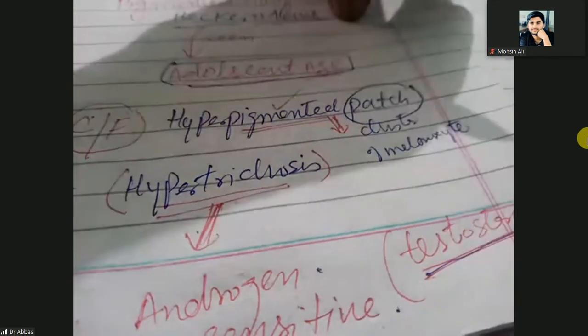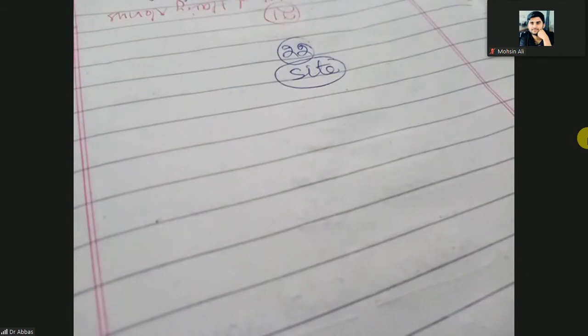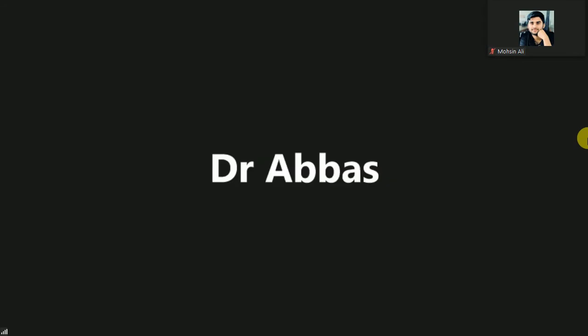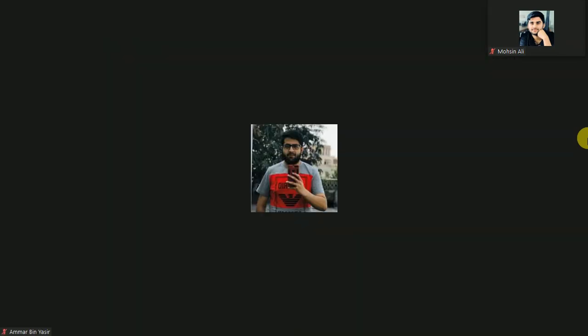Clear? What is the site for Becker's nevus? The site is the upper trunk, and most commonly it is unilateral. Now tell me, is Becker's nevus more common in male or female?